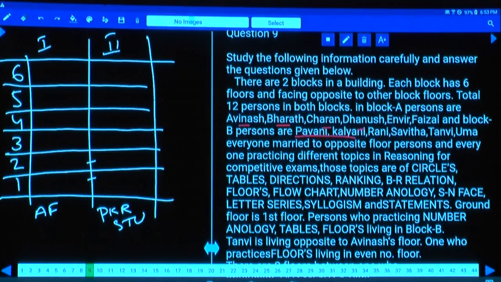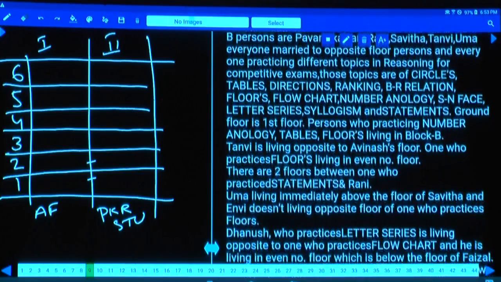And everyone is married to the opposite floor person, that means in total 6 married couples. And everyone is practicing different topics in reasoning for competitive examinations, and those topics are circle, table, directions and so on. Done with this?